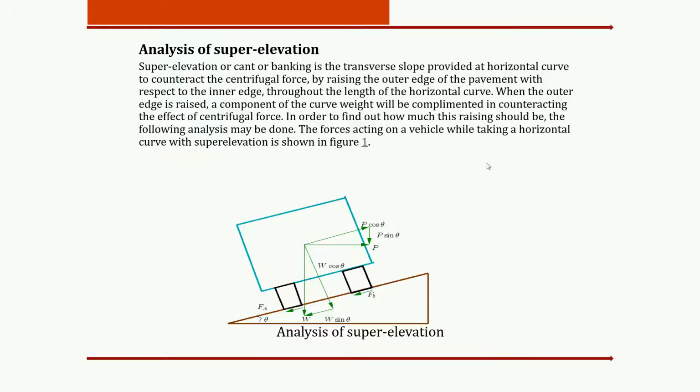So we have to provide the super elevation, and this super elevation is always there to counteract and counterbalance the centrifugal force, due to which it is possible for any driver of the vehicle to drive the vehicle with all safety, and there should not be any type of skidding and slipping of the vehicle. So I hope that in last class we have also discussed the super elevation.